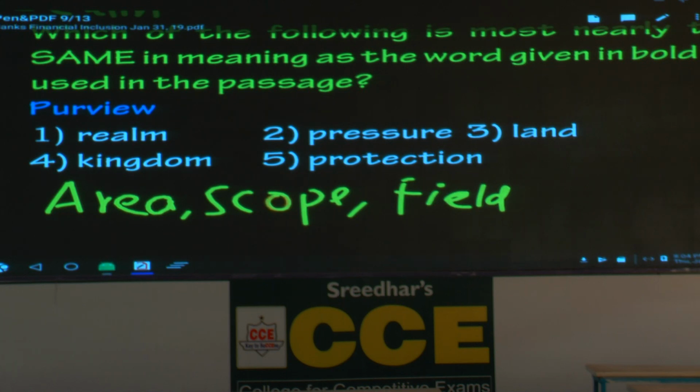Just hold that one. What is the second option? Pressure. Is it relevant here? Mark it wrong. Land, not relevant. Kingdom, not relevant. Protection, again not relevant. Within the scope of something, within the purview of something. So what is the answer? The first option is the answer.